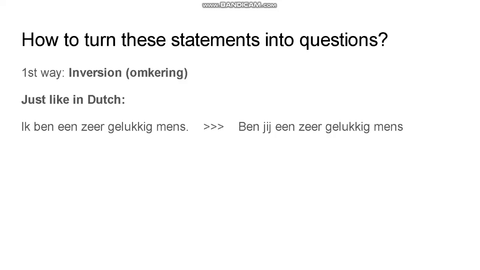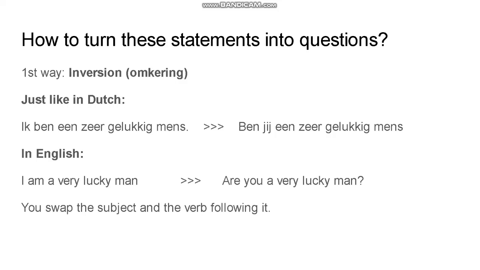Suppose you say in Dutch, ik ben een zeer gelukkig mens. Then this becomes a question by just flipping the verb to be and the subject. Het werkwoord en het onderwerp verwisselen van plaats. Dat heet in het Nederlands inversie. In English, that's called inversion. And that's pretty much the same as how you do things in English most of the time.